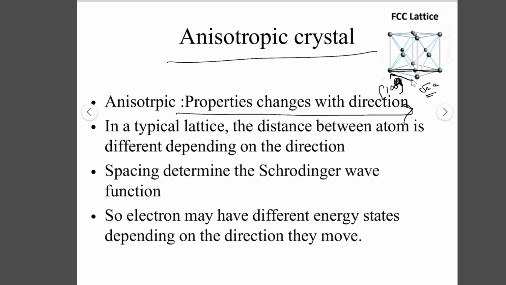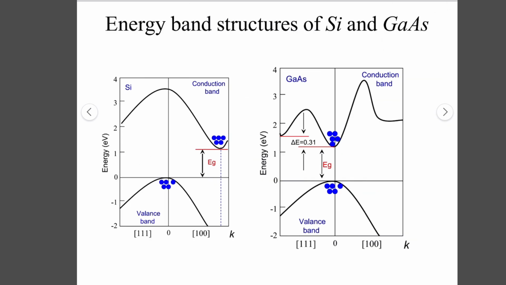So because the distance is different, the electron may have different energy states depending on which direction it is moving, in this direction or in the upper diagonal here. So the energy states depend on the direction in which the electron is moving, and the spacing determines the Schrodinger wave equation solution, the wave function. For example, we have an E-K diagram of silicon and gallium arsenide.